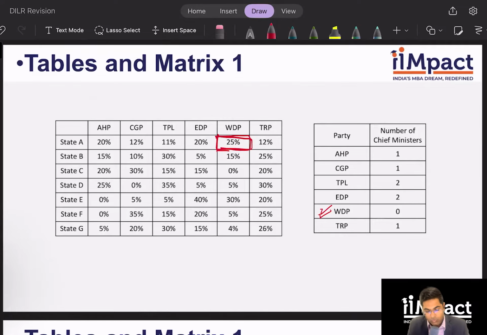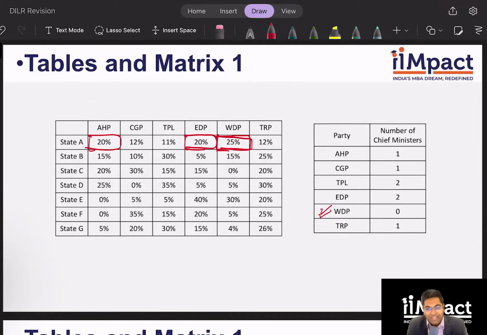Cool. What if WDP is not in power? What if WDP is not in the group which wins the election? In that case, the second highest, AHP or EDP, any of them can have their chief minister, right? I'm just trying to make cases and understand what the table looks like. Can any of the parties apart from these three have their chief ministers?